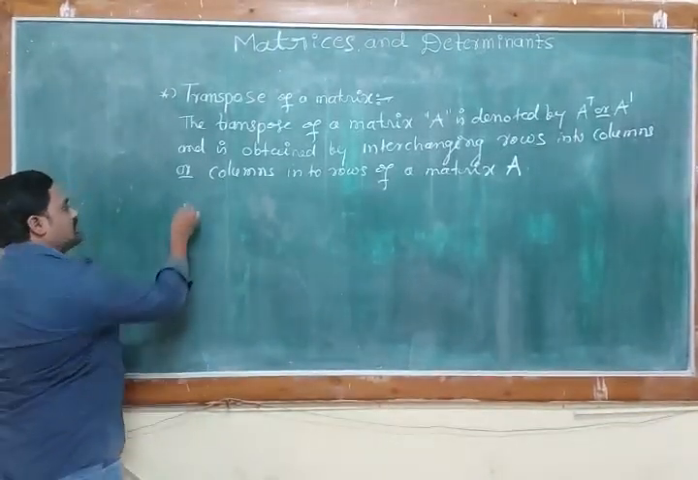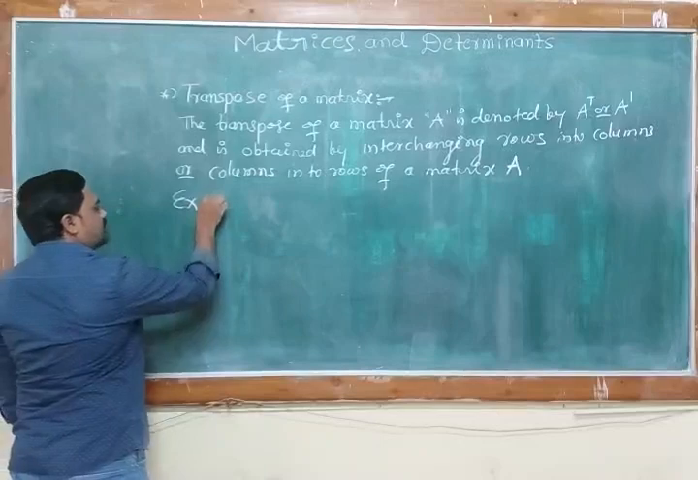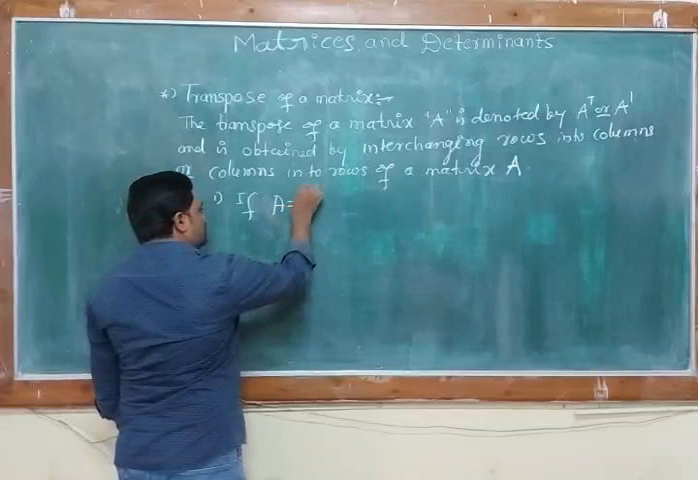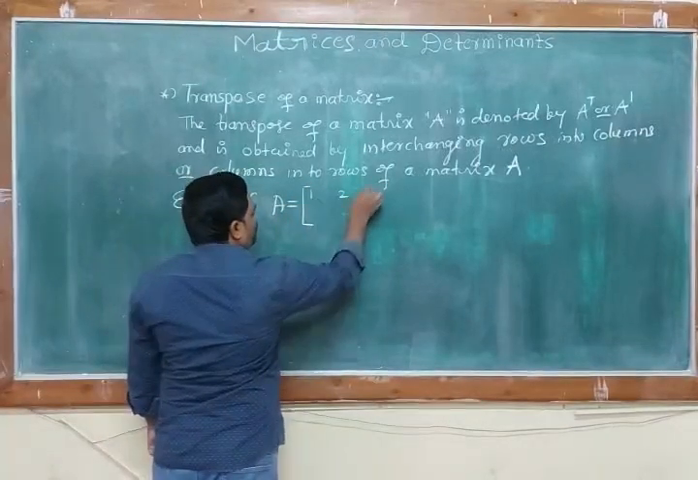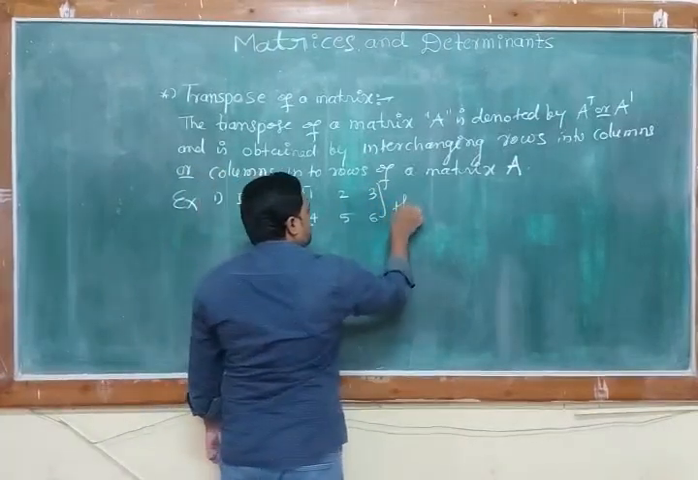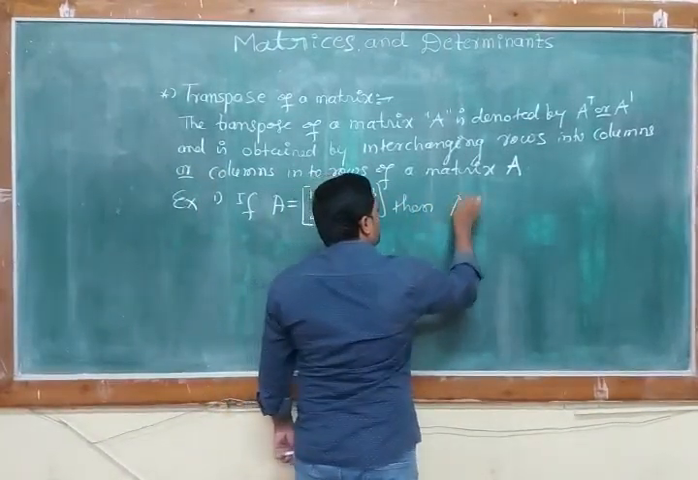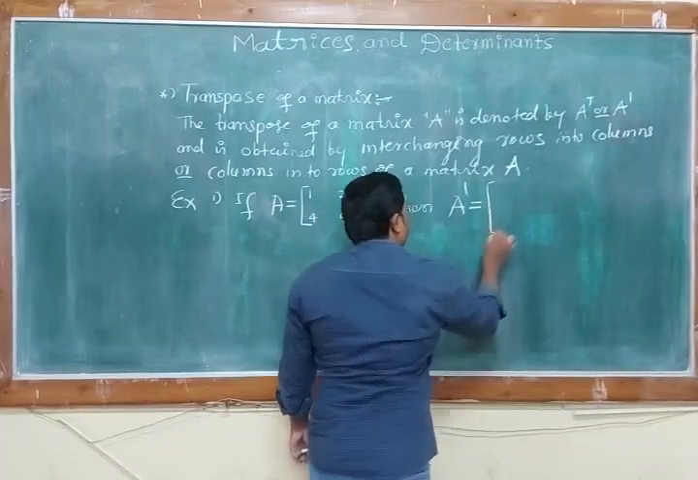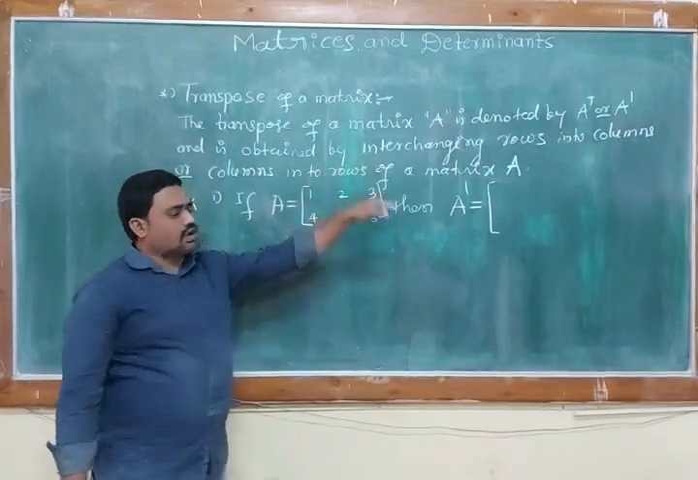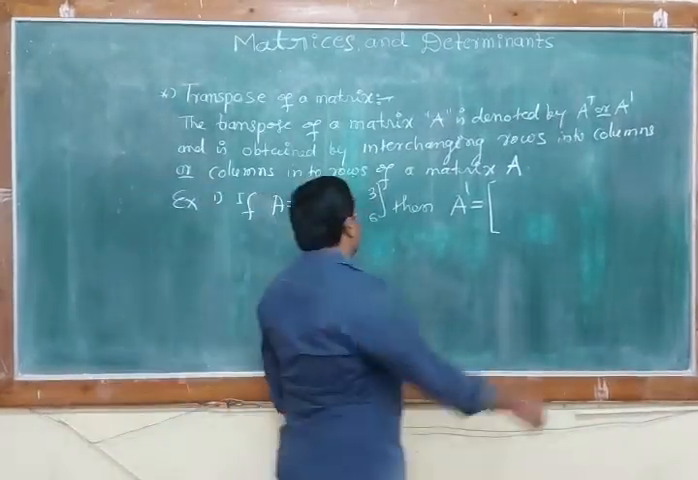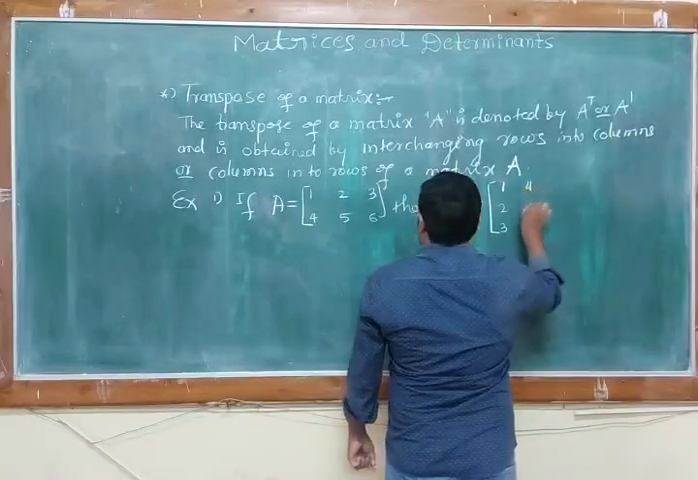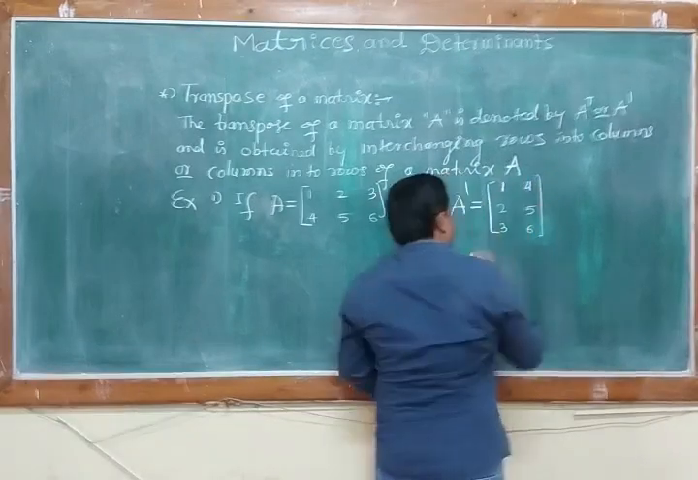Example, a simple example. If A is equal to, consider a matrix 1, 2, 3, 4, 5, 6. Then what is its transpose A dash? How do we obtain A dash? Quite simple. Interchange rows of matrix A into columns. How? 1, 2, 3 is the first column, 4, 5, 6 is the second column.